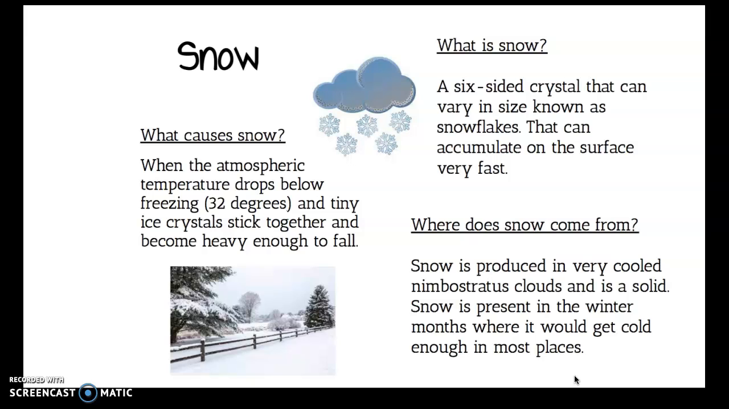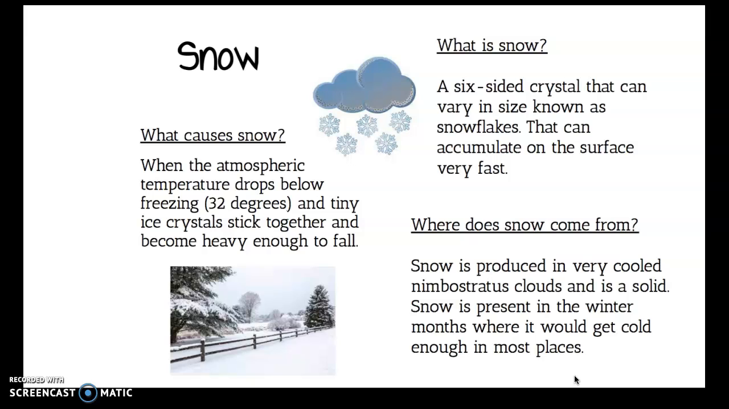Snow. What causes snow? When the atmospheric temperature drops below freezing, which is 32 degrees, and tiny ice crystals stick together and become heavy enough to fall. What is snow? A six-sided crystal that can vary in size, known as snowflakes, that can accumulate on the surface very fast. Where does snow come from?